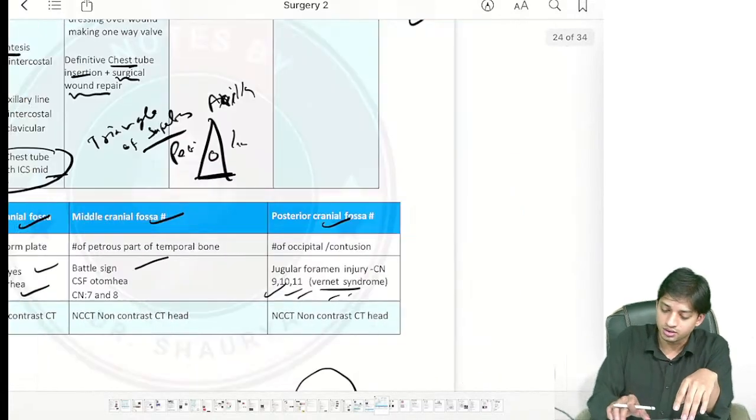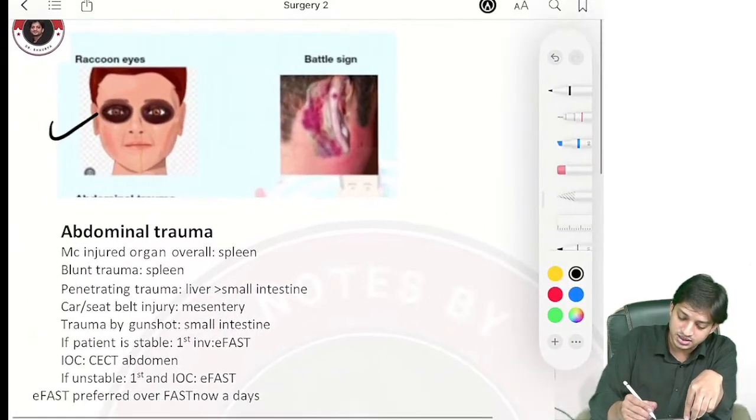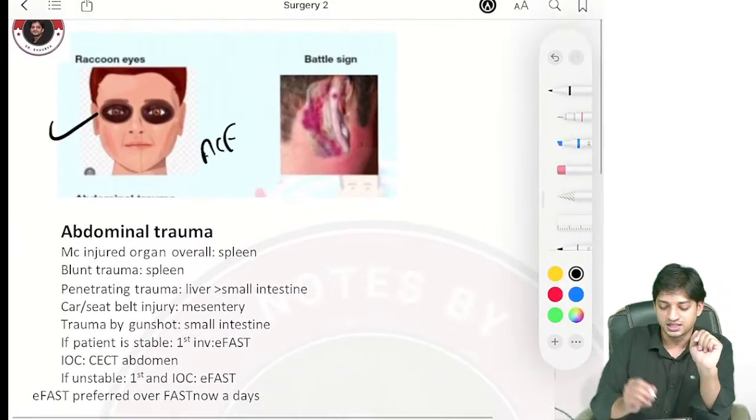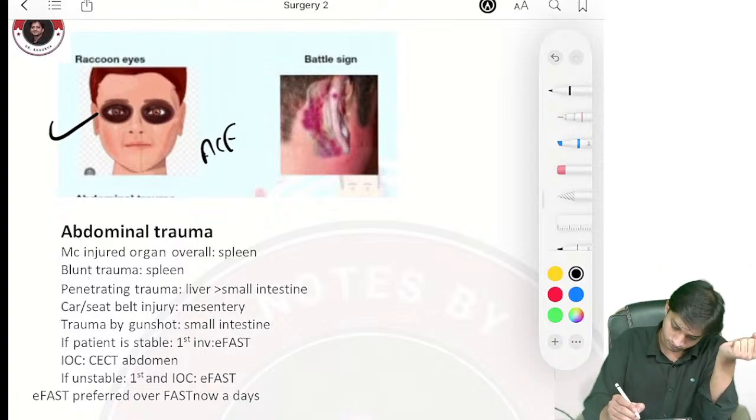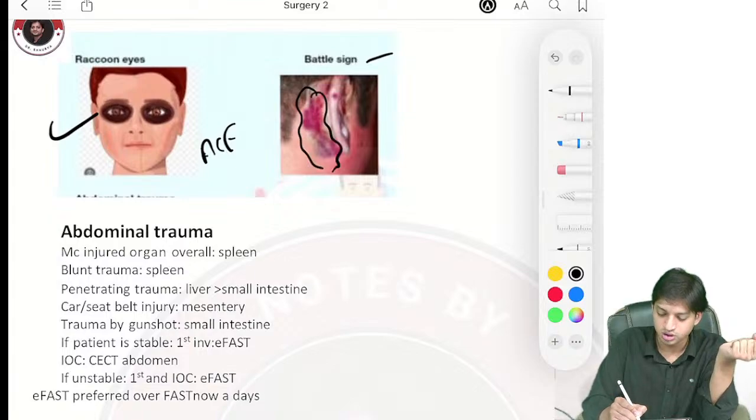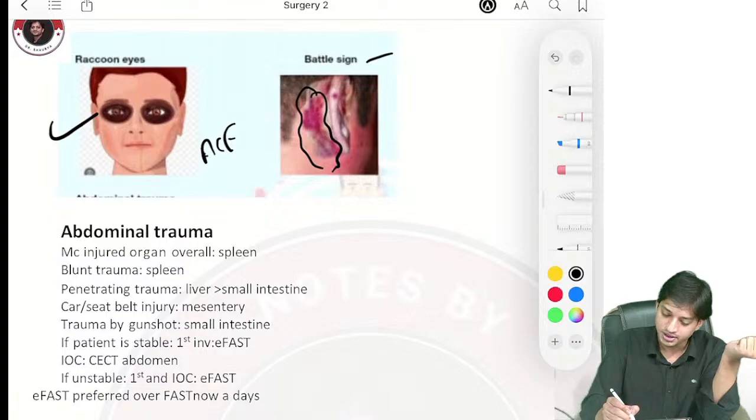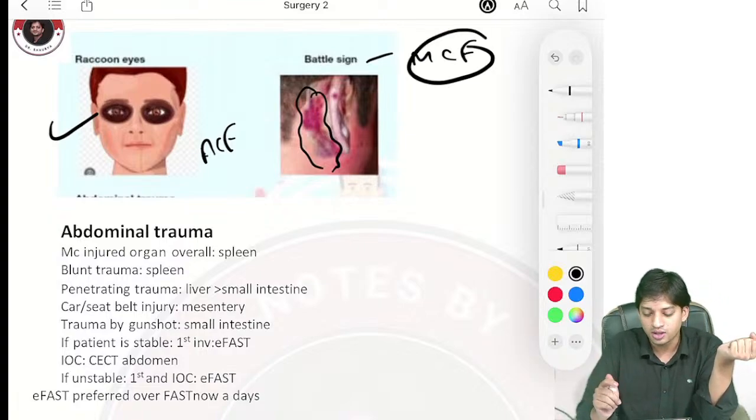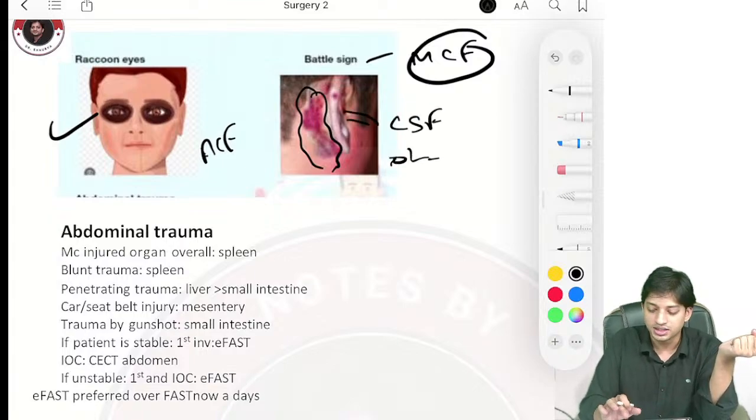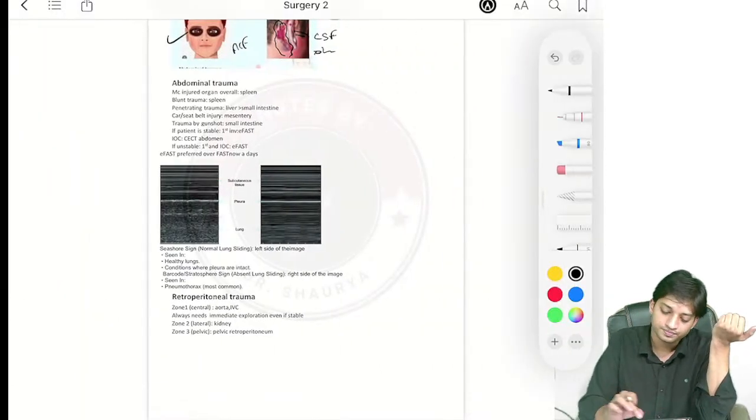So we will just recall once more, and you can see here the raccoon's eye sign. This is anterior cranial fossa fracture. CSF rhinorrhea will be there. Battle sign, ecchymosis and bruise at the back of the ear, near the mastoid, right? It is the middle cranial fossa fracture, fracture of the petrous part of temporal bone, and it will also present with CSF otorrhea. Done, discussed. Very commonly asked. Posterior cranial fossa fracture, I have told you.